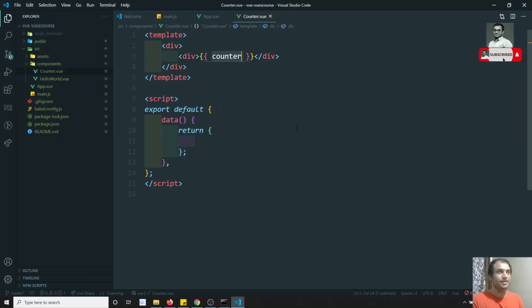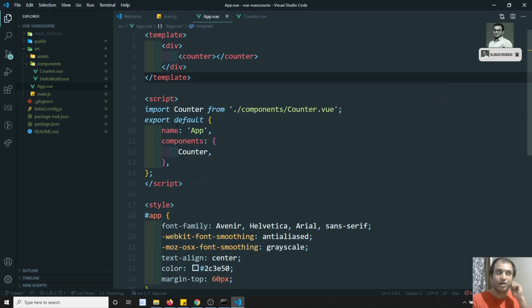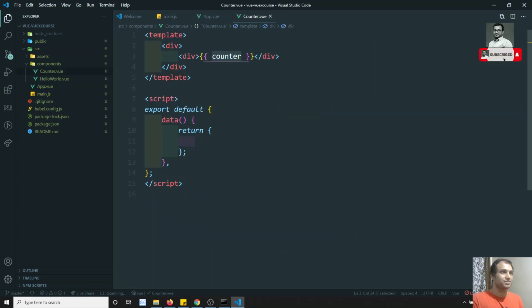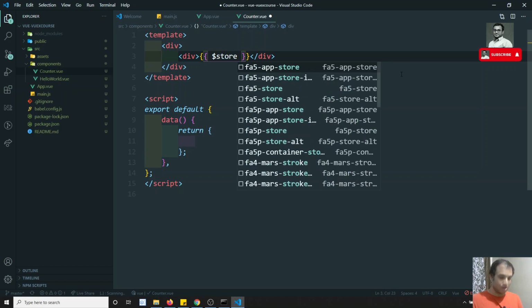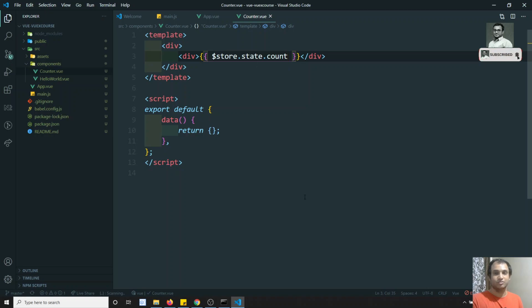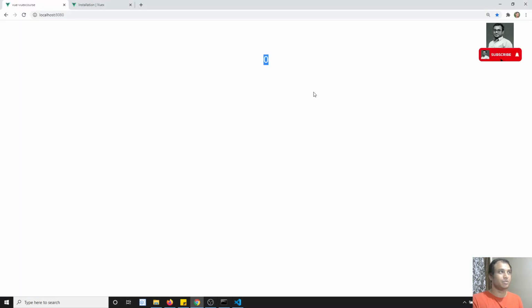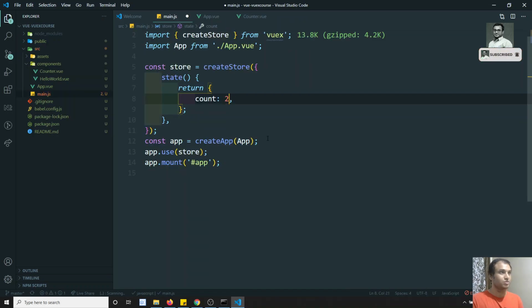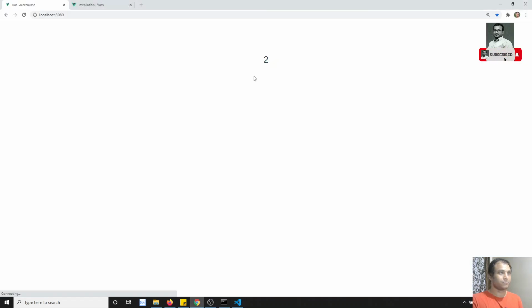Now I can remove the data directly, so there will be no data here. How to access the store data? It is the same as how the router is available: we initialized the router in routing, and to get that router we use this.$router. In the same scenario, you will have access to $store here: $store.state.count. This is how you can access it. If I update this to 2 in the store, here I am able to see the 2.